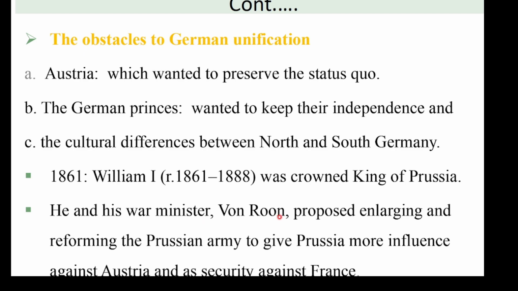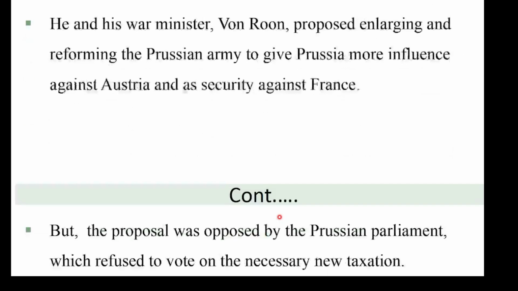They proposed enlarging and reforming the Prussian army to give Prussia more influence against Austria and as security against France. That means the role of these two important leaders: William the First and his Prime Minister, War Minister von Roon. This means the two important leaders.